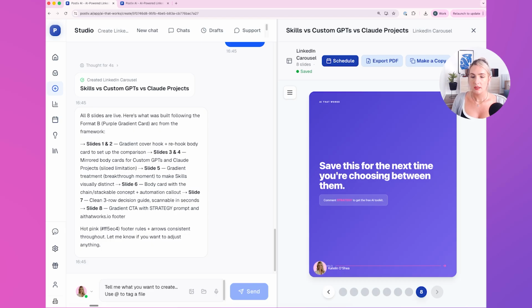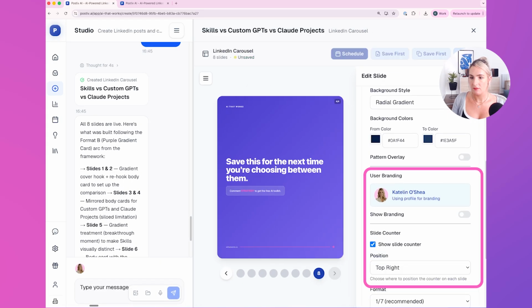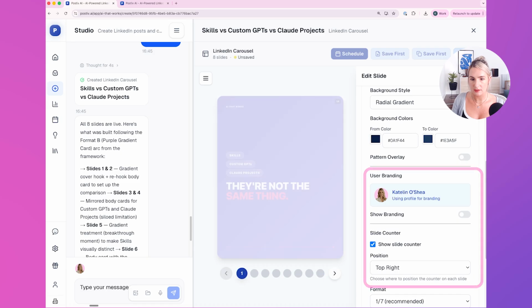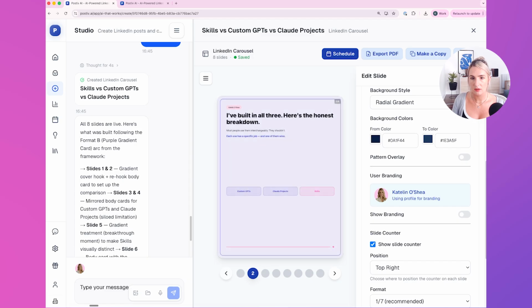Okay. Yeah, so what we're going to do first of all is we're going to turn off the branding because that clashes with the design. I'm going to go back to, I think I'm happy with page 1.